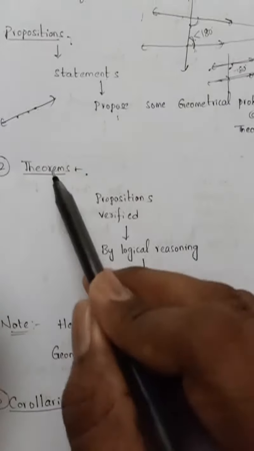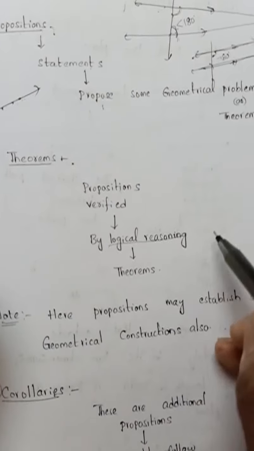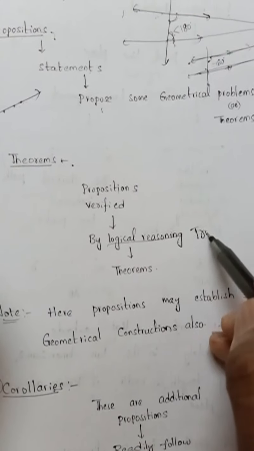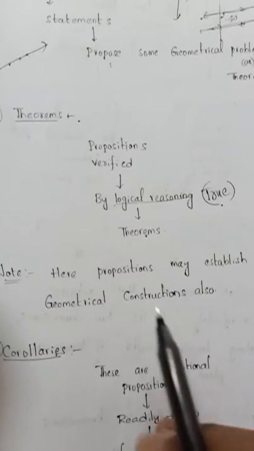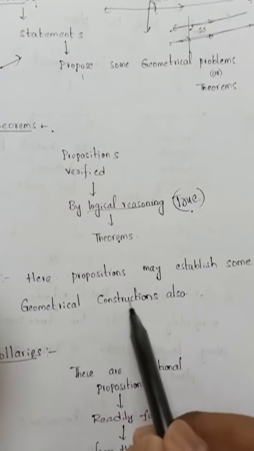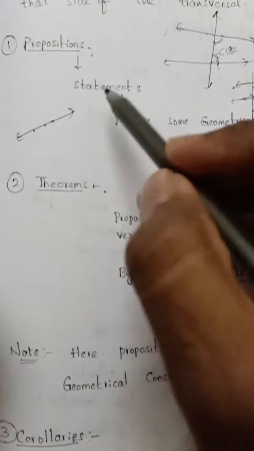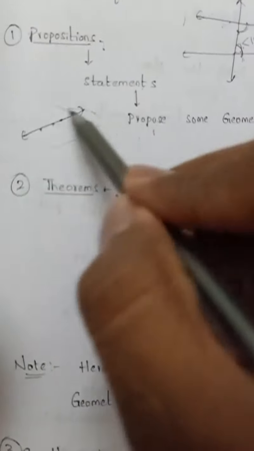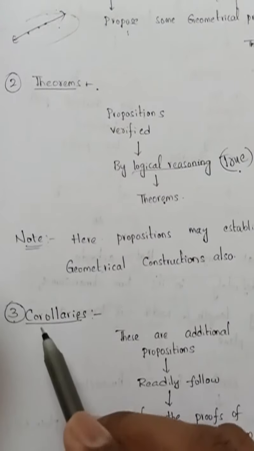Now any proposition that is verified by logical reasoning and shown to be true always becomes a theorem. Here propositions may also establish some geometrical constructions. While doing propositions, I have done some construction here. So propositions include constructions. Okay, and then corollaries.